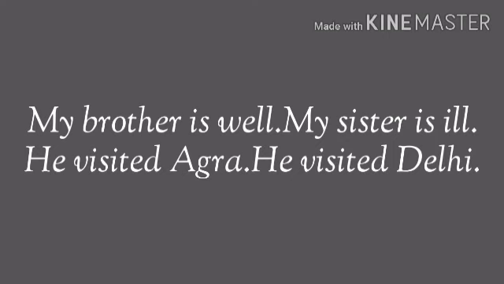Number 1, my brother is well, full stop, my sister is ill. Now you can see here we have two independent sentences and both are opposite. So we'll write it as: my brother is well but my sister is ill. So we are using the conjunction "but", which is an adversative conjunction, as I had already told you, which expresses opposition or contrast between two statements.